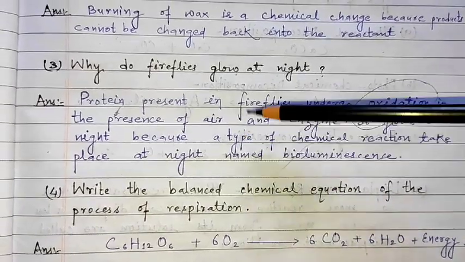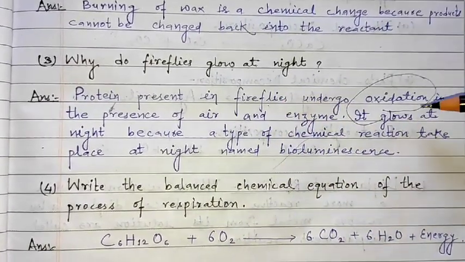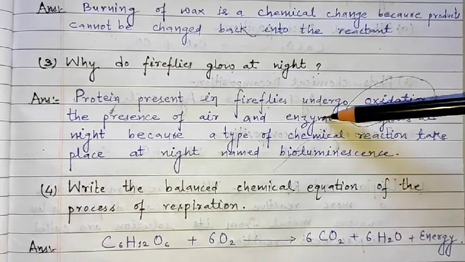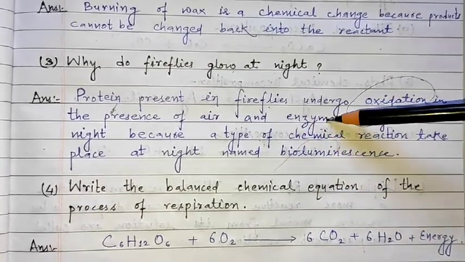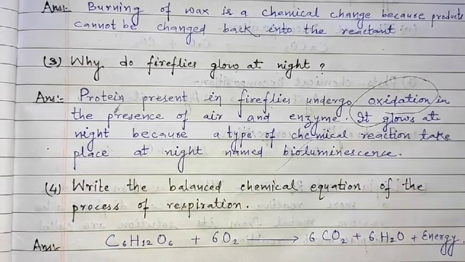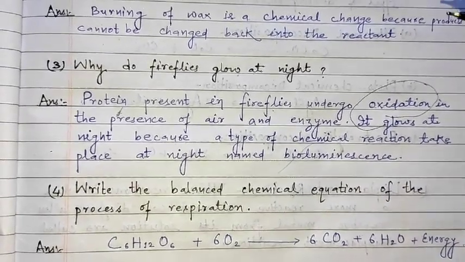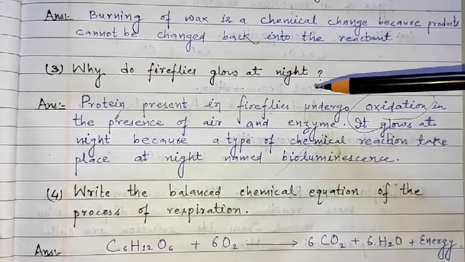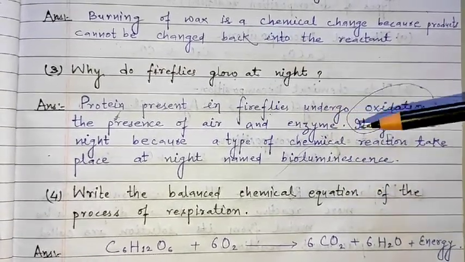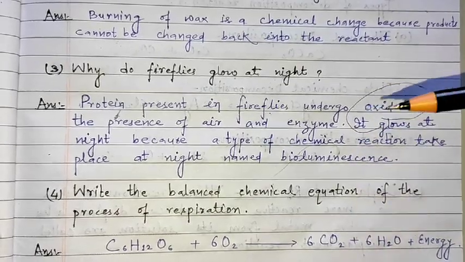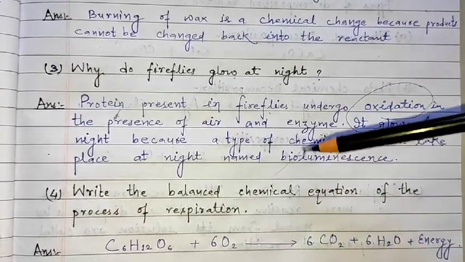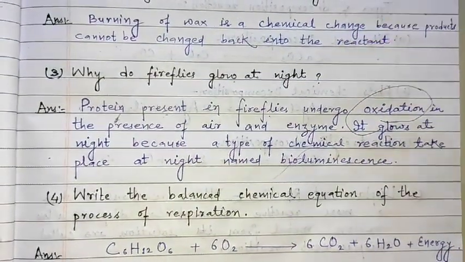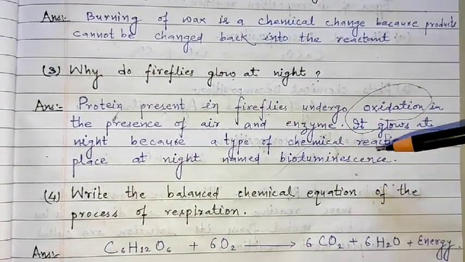So the protein present in the fireflies undergoes oxidation in the presence of air and also an enzyme. Enzymes are generally the chemical messengers present in a living body. So it glows at night because a type of chemical reaction takes place with the help of the protein present in their body, which is called bioluminescence.